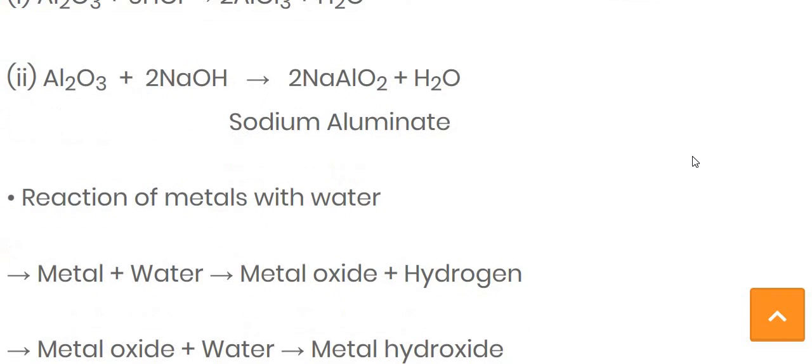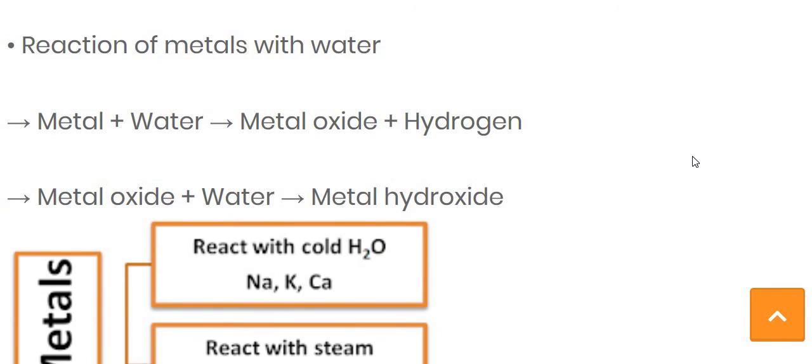Now let's move further. The reaction of metal with the water. First, we saw the reaction of the metal with the air, by which the metal oxide is formed. Now the second chemical reaction of the metal is the reaction between the metal and water. If we do the reaction between the metal and the water, we get the metal oxide and the hydrogen gas is released.